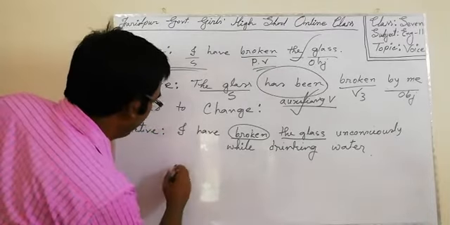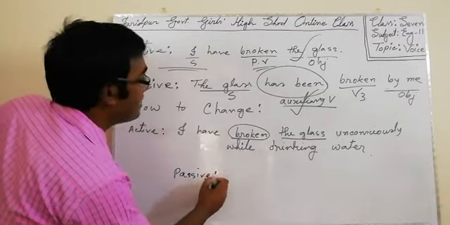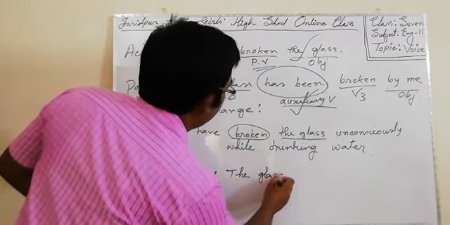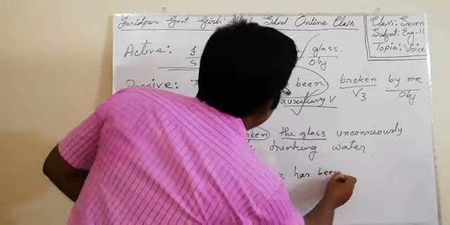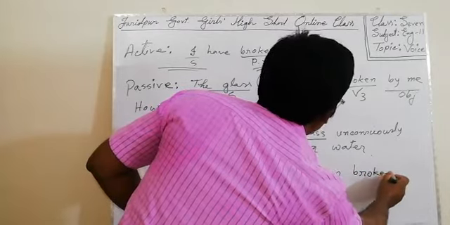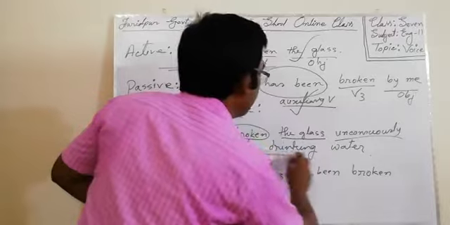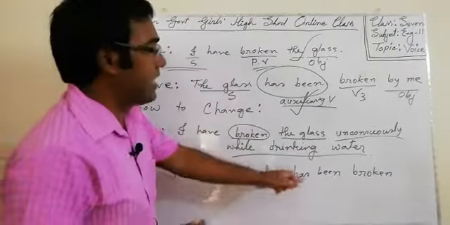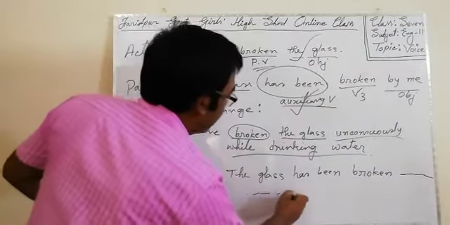So, in the passive form, what will you write? The glass has been broken. Now, unconsciously while drinking water, write this part after the verb. The glass has been broken unconsciously while drinking water.